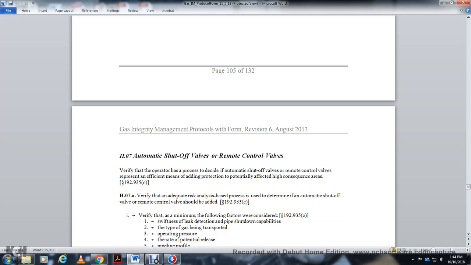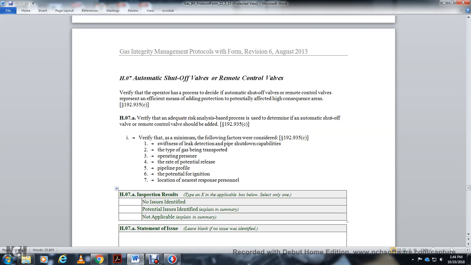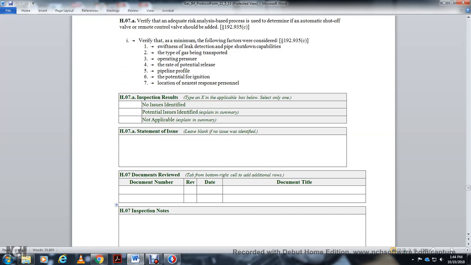One, verify the minimum of the following factors which should be considered, 192.935(e). 1, swiftness of leak detection and pipe shutdown capabilities. 2, type of the gas being transported. 3, operating pressure. 4, rate of potential release. 5, pipeline profile. 6, potential ignition. 7, location of the nearest response personnel. Inspection statement of the documents reviewed.